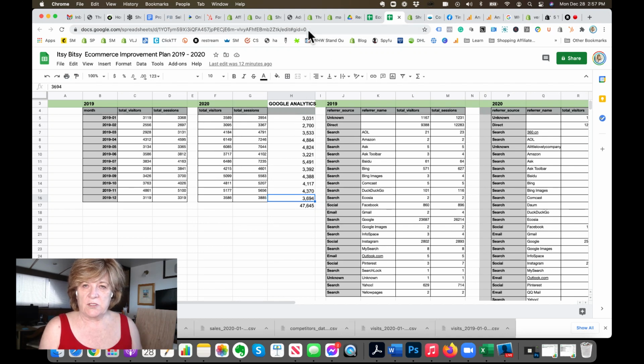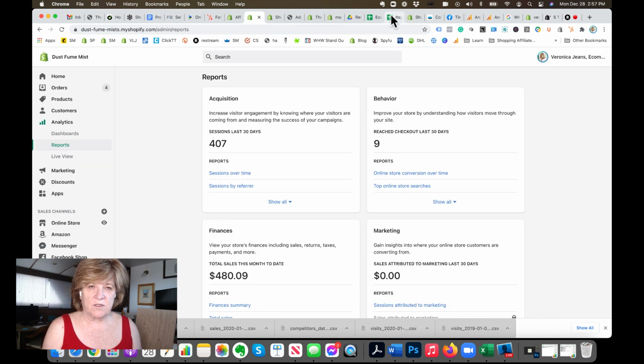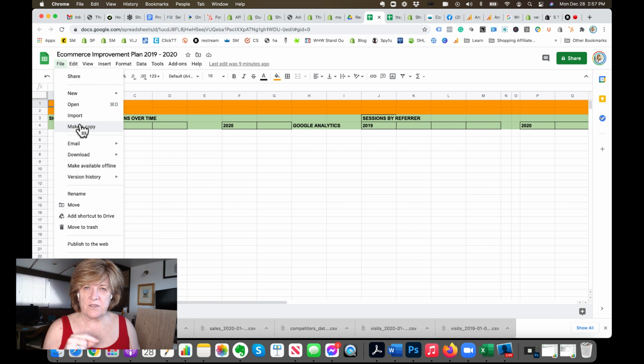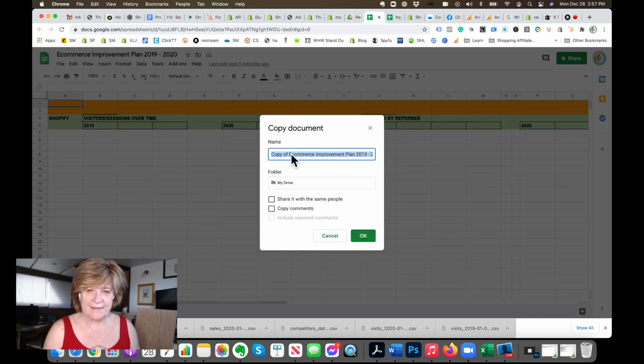Okay, so when you're in your store, I've just opened up this one. Okay, first thing you have to do is, this is just a general spreadsheet. I will be adding to it. I don't think I'll be adding any more to it. We'll see. The first thing you have to do is make a copy, right? Make a copy, and then it gets named copy. So name it anything.